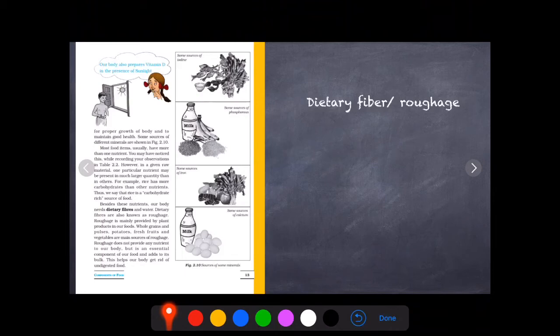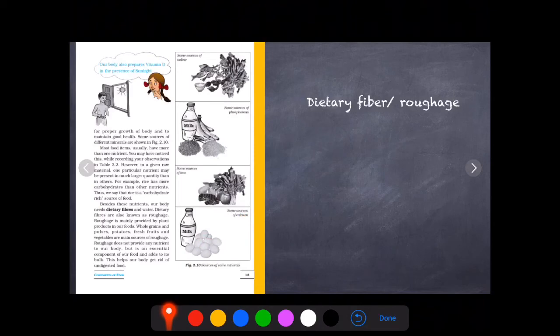Along with these vitamins, we need to have minerals with it. There are several types of minerals, only some are given here. Iodine is rich in seafood and salt. Phosphorus is rich in potatoes and milk. Iron is rich in green leafy vegetables and liver. Calcium is rich in milk and egg.